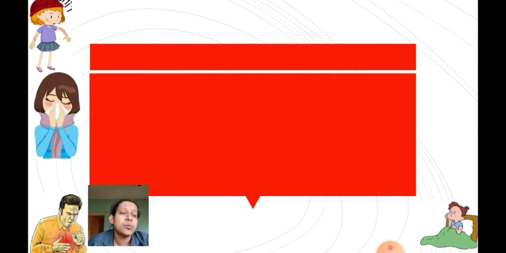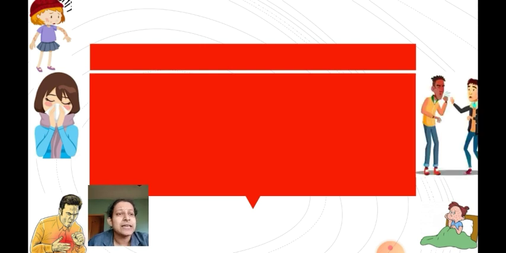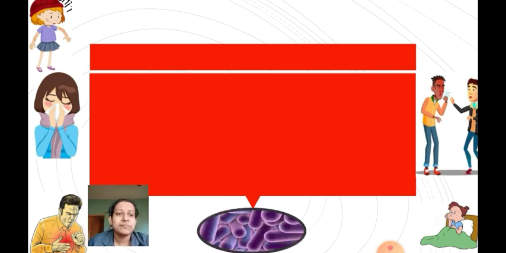Okay, see here, the first picture is of a girl looking like this. That means she has something on her hand, something is formed on her hand. Then you see the second girl, she's sneezing and keeping a handkerchief on her mouth. Then you can see another person having a chest pain. Then you can see one girl sitting in the bed and there are a lot of marks on her face. Then here you can see a person sneezing, and the spittle has come out from his mouth, and you can see these are nothing but microorganisms.